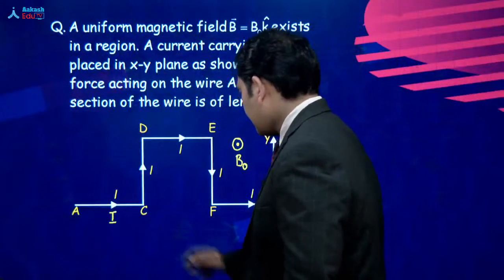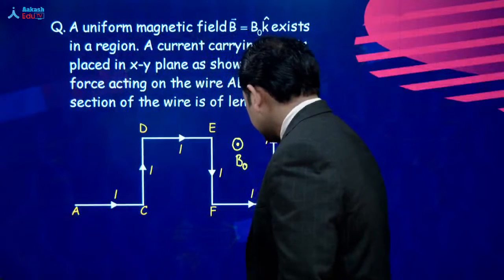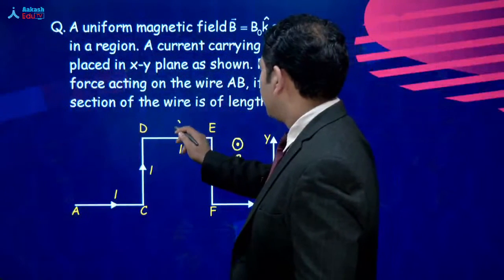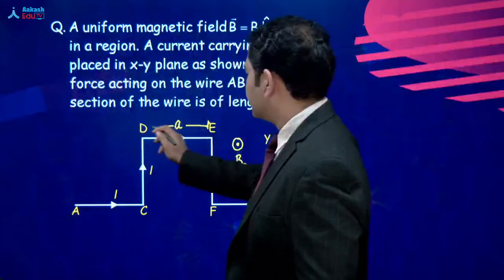There's something, ये I है, alright. ये I है, दिया है, राजेंद्र जी ने बिल्कुल सही किया. The total length, each section का जो length है, that is A.